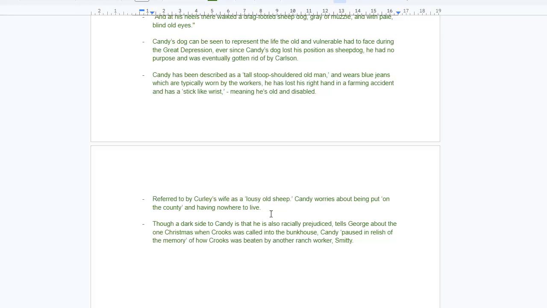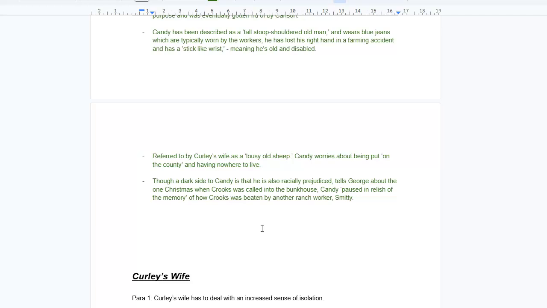And that's why Candy really wishes to join George and Lennie's plan, their American dream, to build a farm and basically find a safe place where Candy doesn't feel like he's going to be canned. But one sad, dark side with Candy is that he's also racially prejudiced. He tells George how Crooks was gone to a bunkhouse and eventually beaten by another ranch worker. But Candy crucially paused in relish of the memory, almost like he enjoyed that moment.